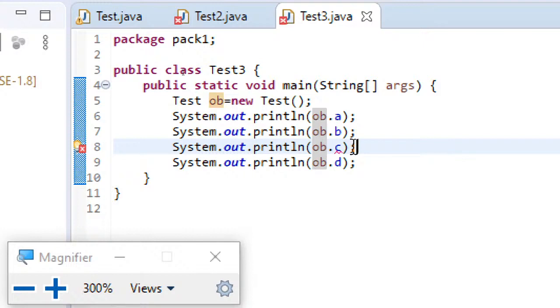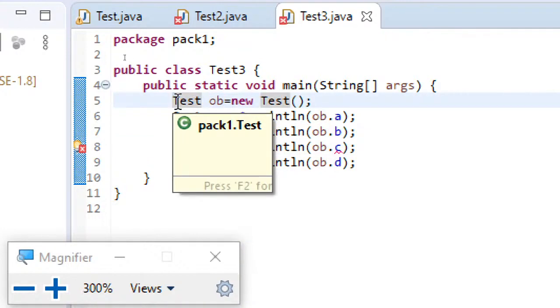And lastly, public members can be accessed by subclasses and non-subclasses in the same package. So this is the takeaway from this demonstration that I have just shown you. This is how you will be restricting the access, and so far what you have just seen is in the same package.